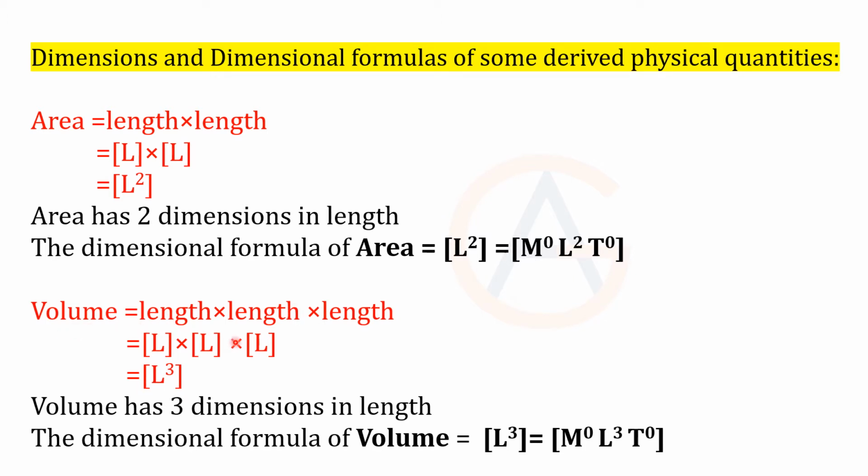Volume can be written as length multiplied by length multiplied by length, so L into L into L. So L cube is the dimensional formula. This power 3 means that volume has 3 dimensions in length. To calculate the volume, we need 3 lengths. Length is required 3 times, like this. So the dimensional formula is L cube, or in terms of MLT we can write it like this: M power 0 L cube T power 0.